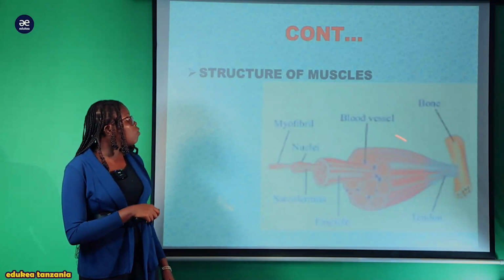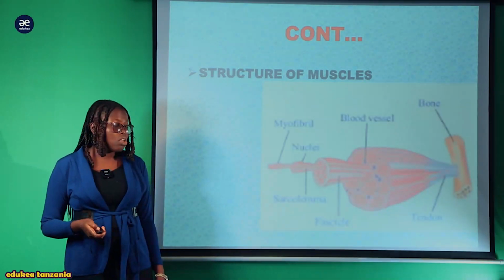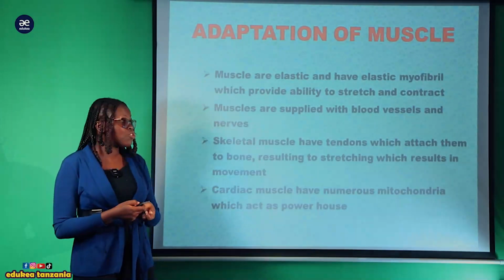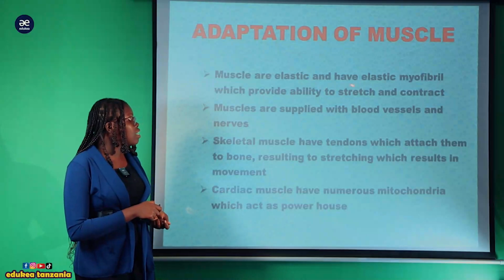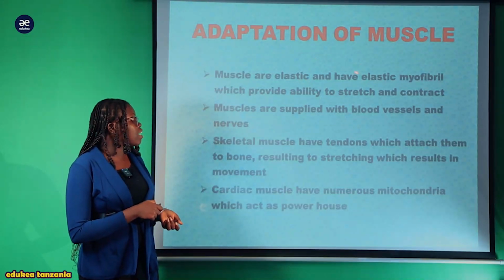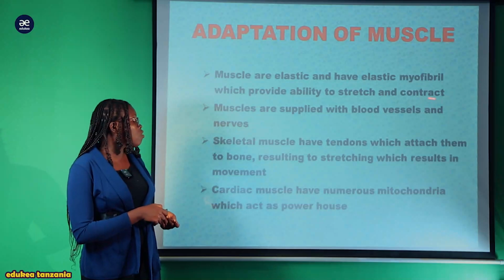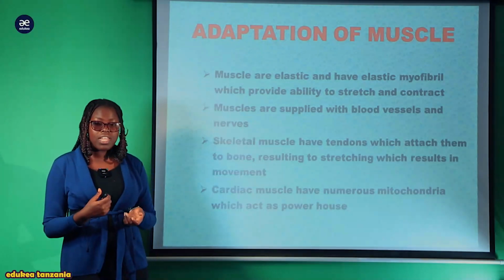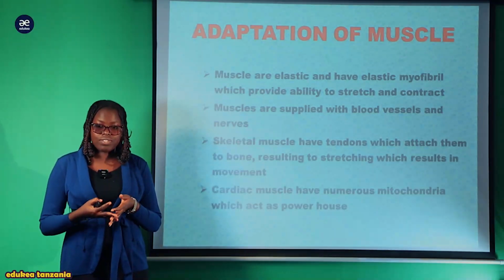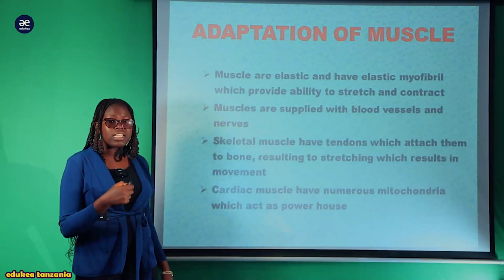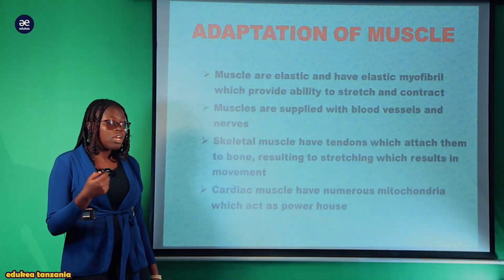So this is how the structure of muscles looks like. Now let us see how muscles are adapted to their function. Muscles are elastic and have elastic myofibril which provide ability to stretch and contract. Muscles are contractile, meaning that they have the ability to relax and contract, and that's why they are made of this elastic myofibril ambayo inasaidia katika that kind of contraction movement.